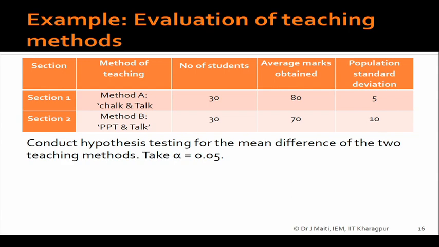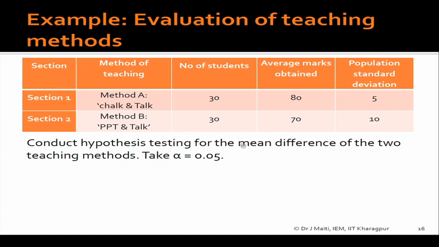In your confidence interval you have taken these values, but when you have used S pooled, at that time you have assumed that these two values are not different. Here we are interested to test whether these two values are really different or not, and that is the difference between two teaching methods.